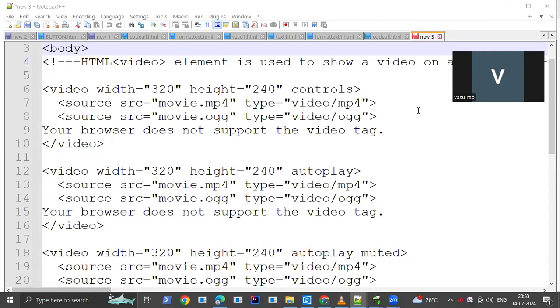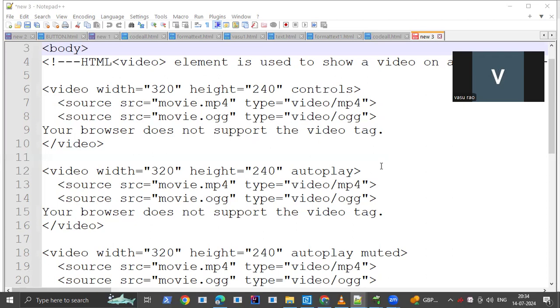In the previous session, I told you about multimedia. Multimedia means different media like audio, video, animation, images. If you want to insert any video, audio, sound, music, or any image, they are all part of multimedia. Already we have discussed that.